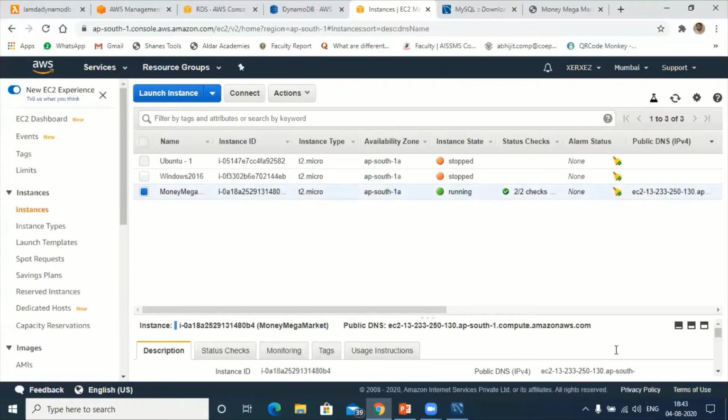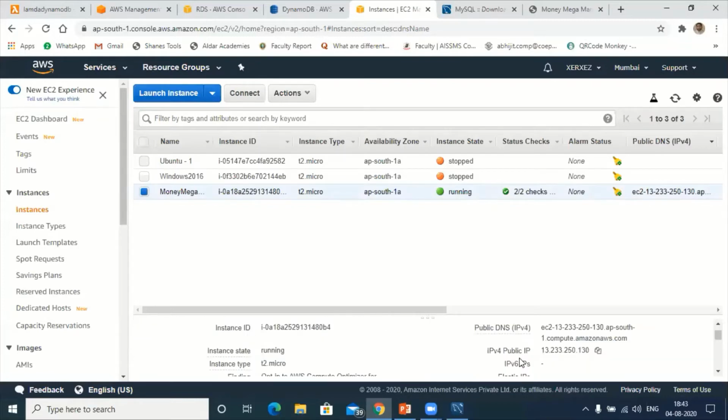If I click on this, you'll get an IP address, like this, the IPv4 public IP. This is the IP address. Now, for the client, I cannot give this IP address. This is the IP address of the domain, so you type this one and you can enter into my domain. Okay, so it's very difficult also. So we need to convert this into the domain name, just like this example. To do that, we use Route 53.